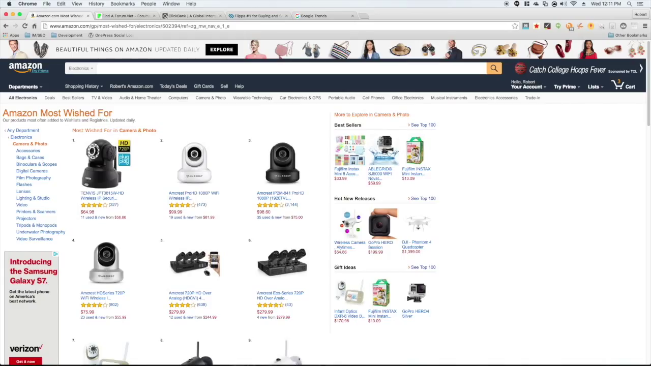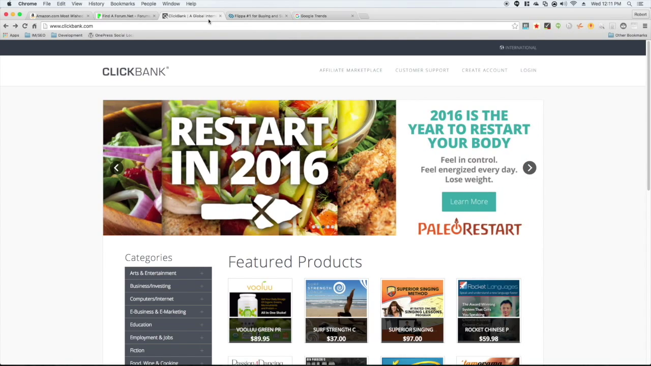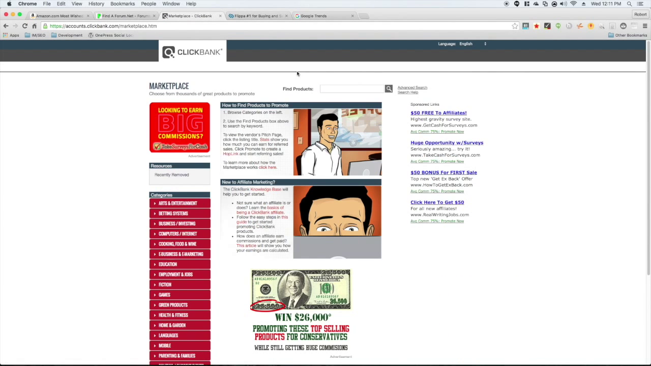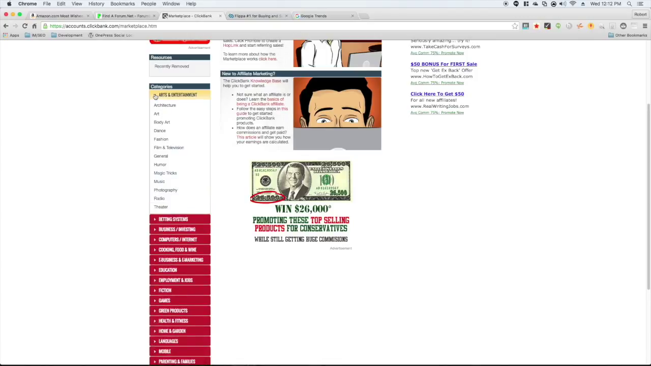So after I'm done doing my niche research on Amazon, I like to head over to ClickBank. ClickBank is an online directory of different information products that you can sell and get an affiliate commission for. So you head over to ClickBank and go to their affiliate marketplace, and you can look through all these different categories, and they'll even have subcategories underneath each category.